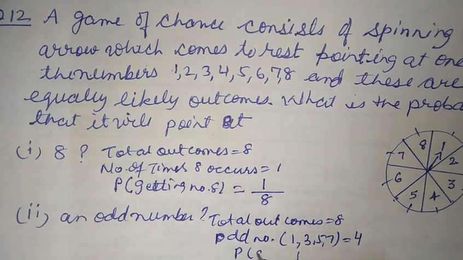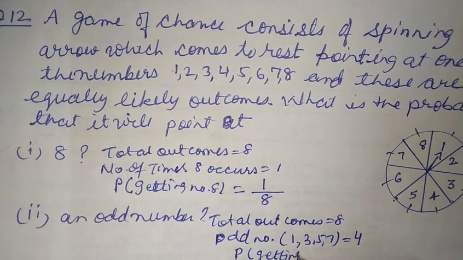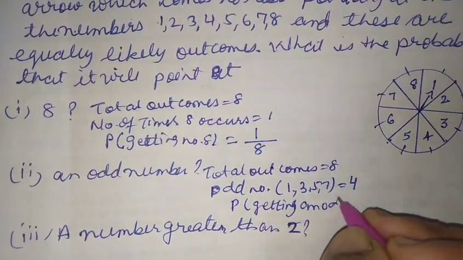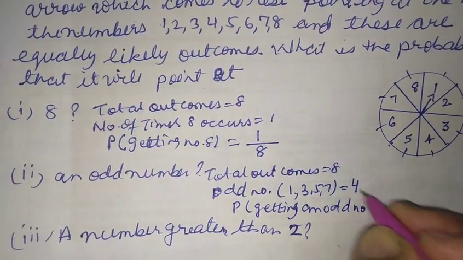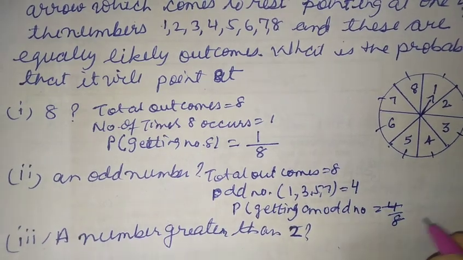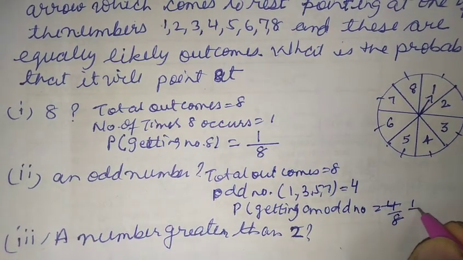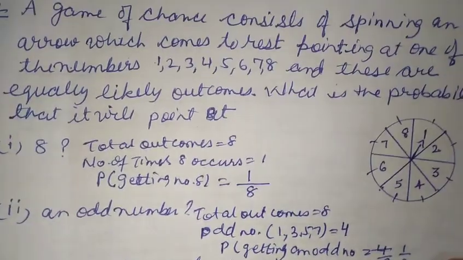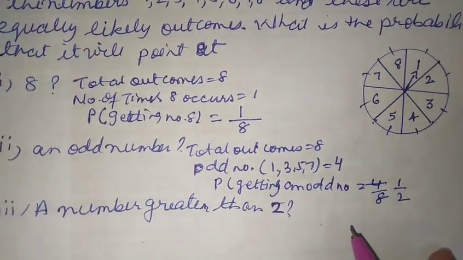So probability of getting an odd number will be equal to 4 by 8, or this is 4 ones are 4 and 4 twos are 8, that is 1 by 2. So probability of getting an odd number is 1 by 2 here.